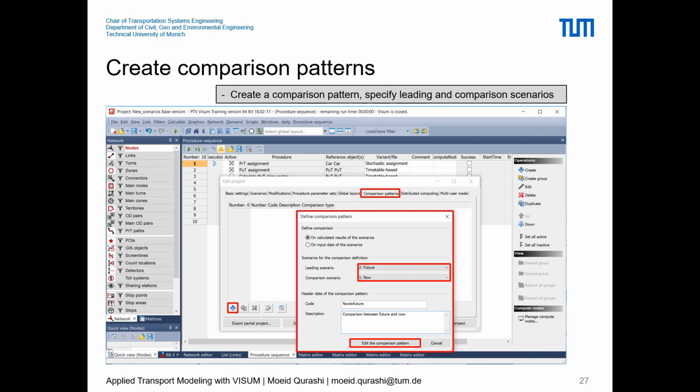Due to this new development, what is the change in the OD matrix by car, by public transport? And similarly, also in the step of traffic assignment, that is PRT assignment and PUT assignment, you can go and see what is the change for the links. So the point is that you can define different comparison patterns. Here in this slide it's rather simple: you can define the leading scenario you want to compare with, and you can also define the comparison pattern code and title, so that once you want to see the comparison you can choose that title for choosing that type of comparison pattern.